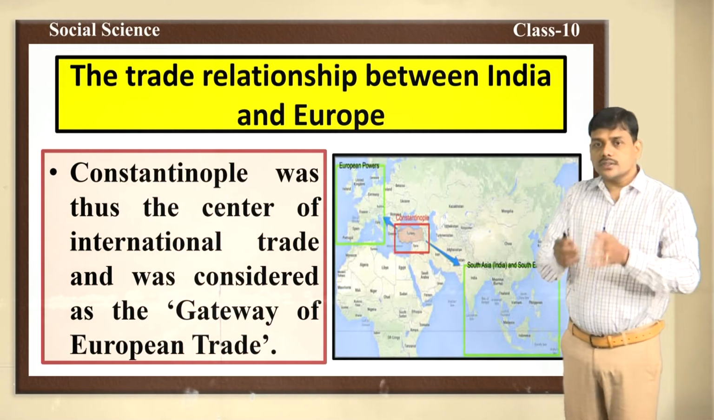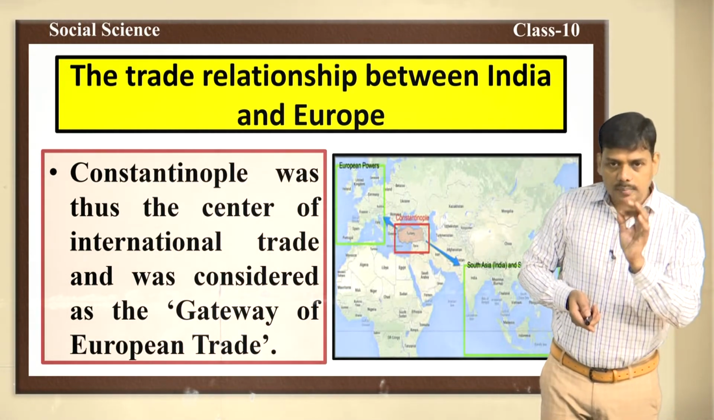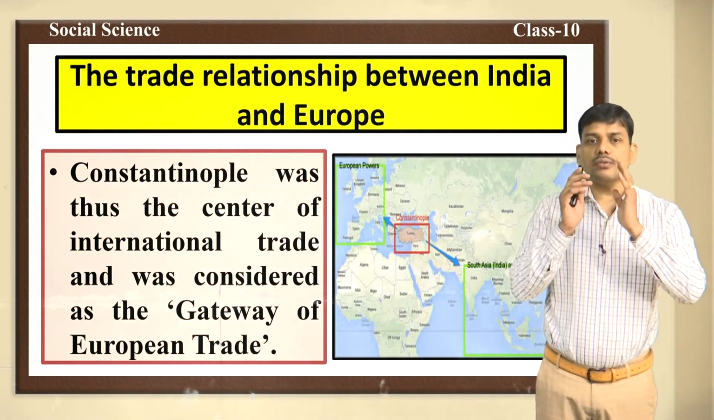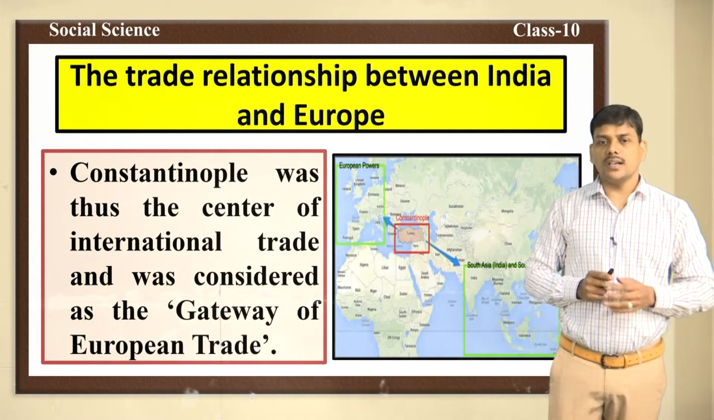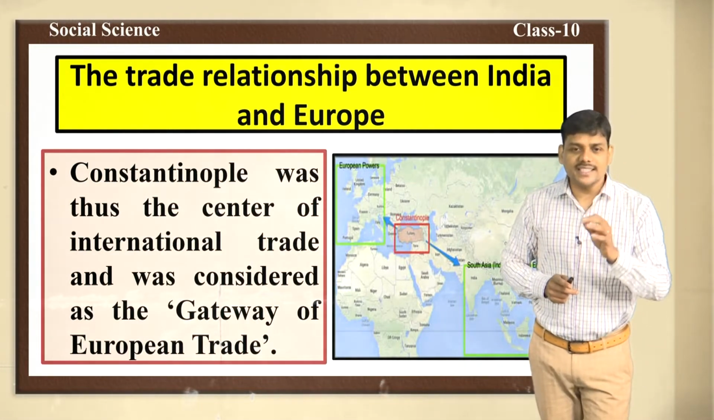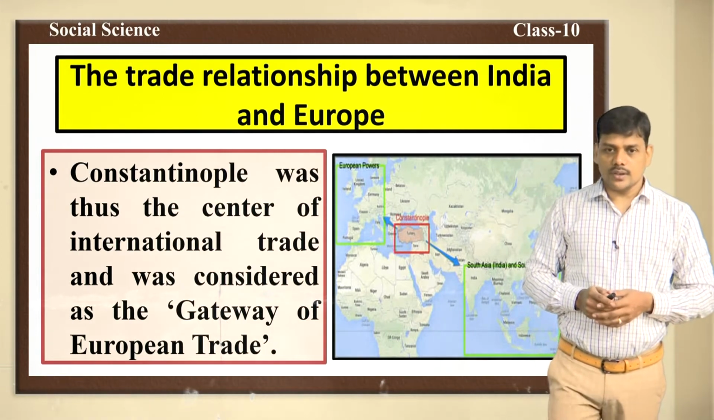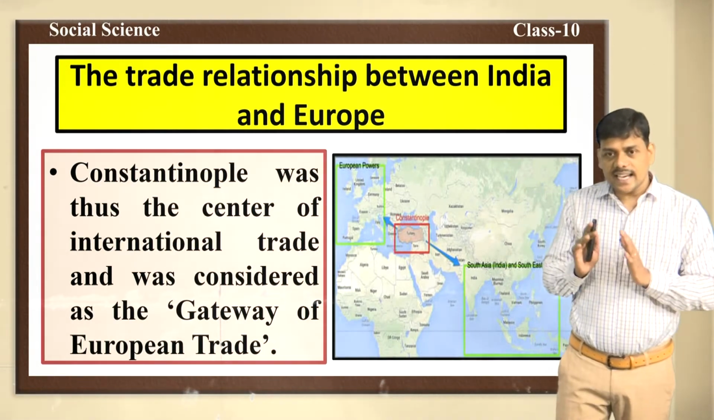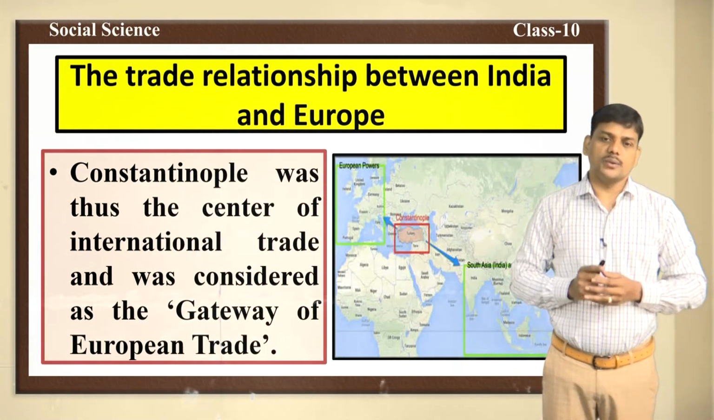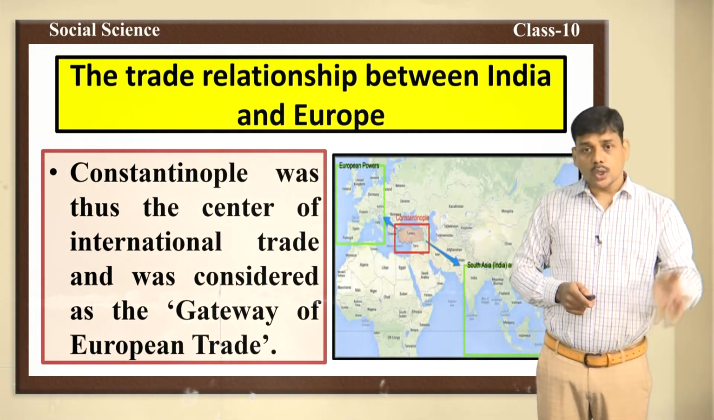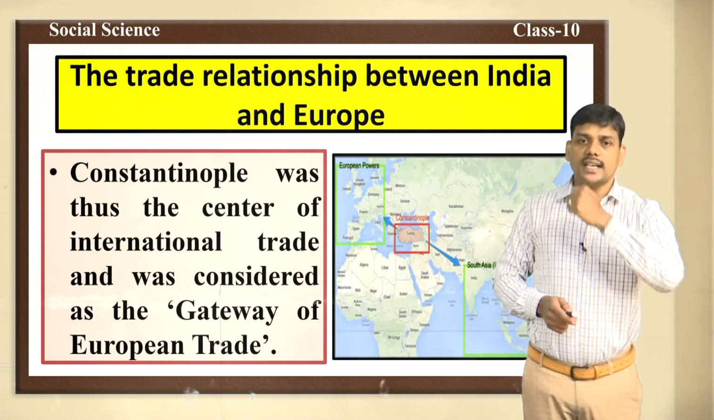Constantinople was the main center of trade here. We have to remember the importance of Constantinople. What was the importance of Constantinople? Constantinople was considered the gateway of European trade, because all the trades were carried through Constantinople. In this way, Constantinople became the center of international trade.